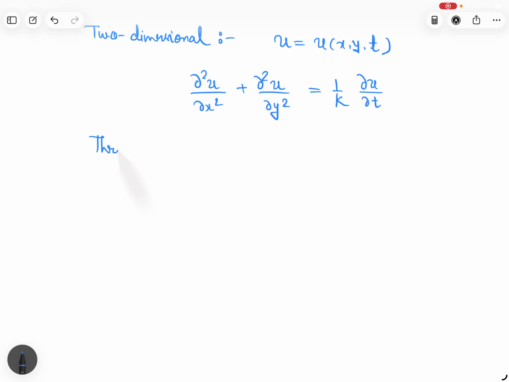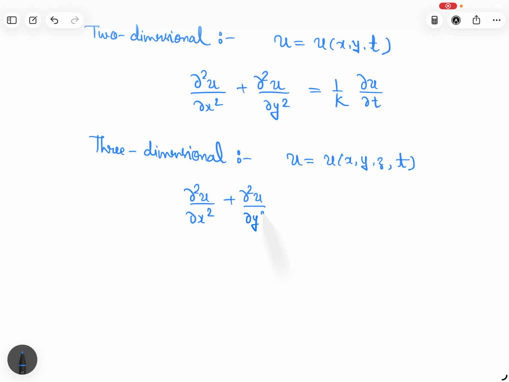Three dimensional heat equation, what will that be? u will be a function of x, y, z, and t. And the heat equation is given this way: del 2u del x square plus del 2u del y square plus del 2u del z square is equal to 1 upon k del u del t.